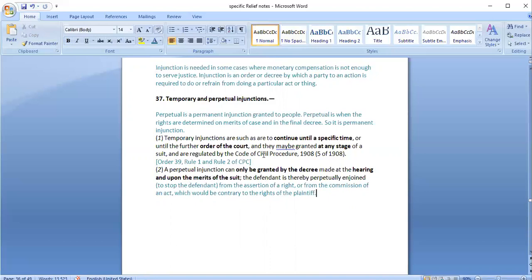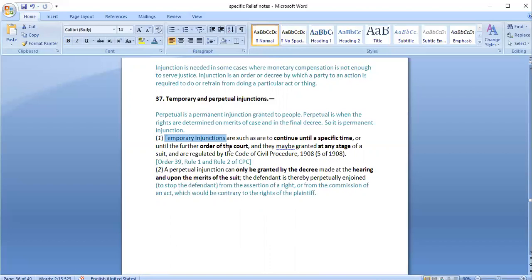But in case of a perpetual injunction, it would be granted by a decree only. That means it would be a final injunction that would be applicable forever. So it would be granted by a decree only after hearing both the parties, after looking at the evidence, looking at the situation and everything. The court would decide, and accordingly by a decree, a perpetual injunction would be granted when the court has already ascertained the rights. So you can remember, a temporary injunction may be at any stage of the case, including execution, and it would be by an order of the court.